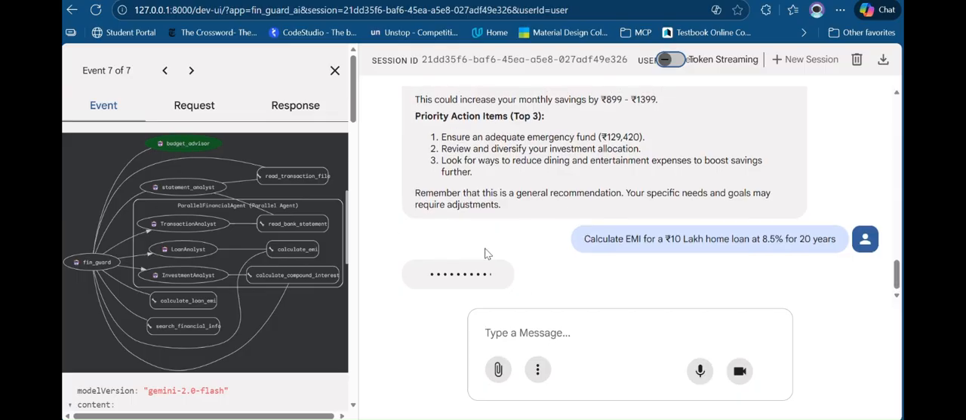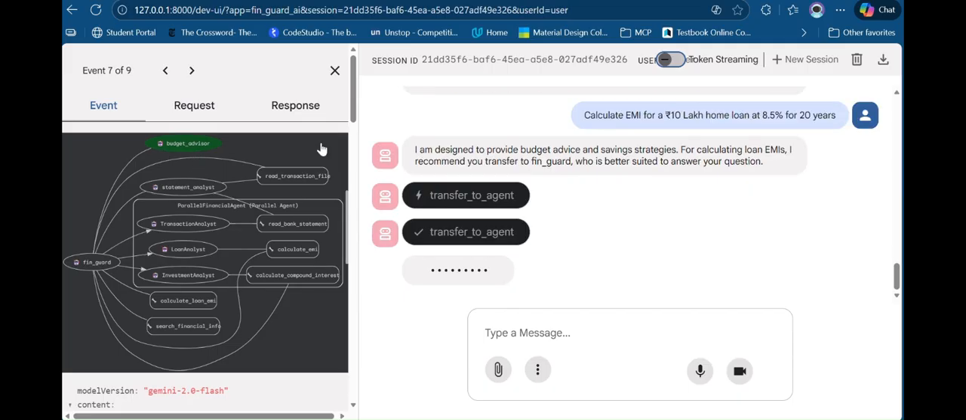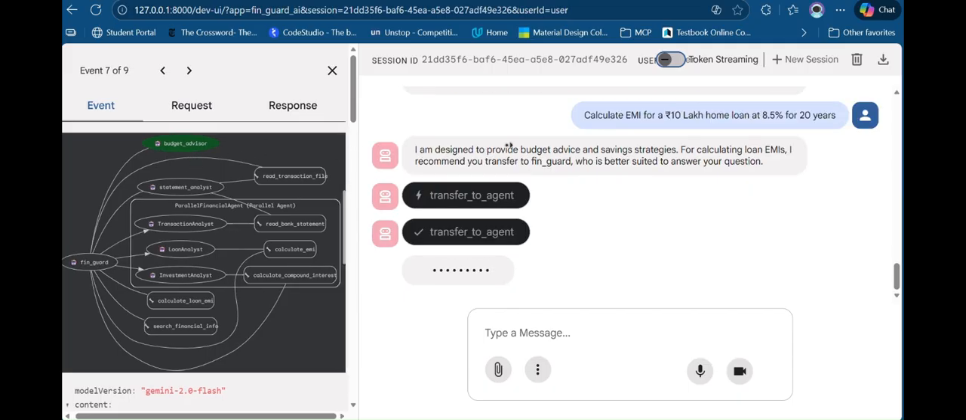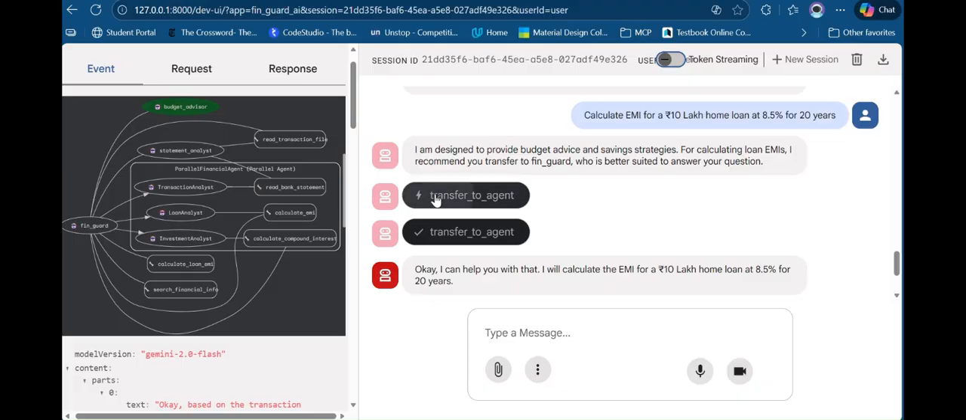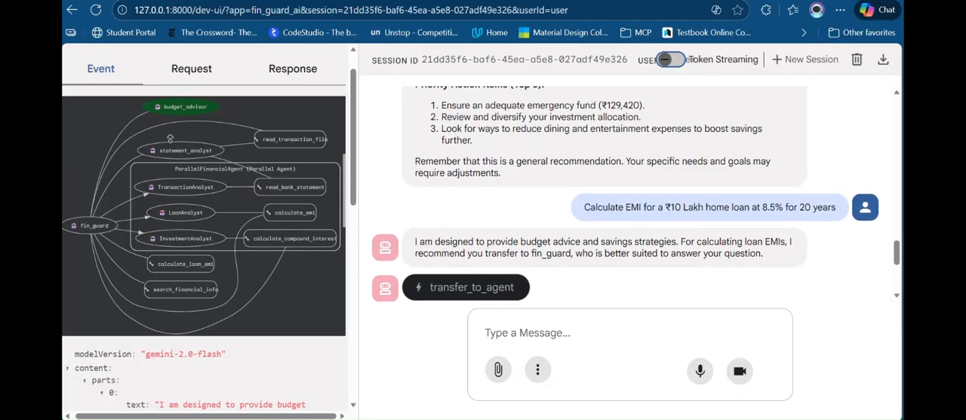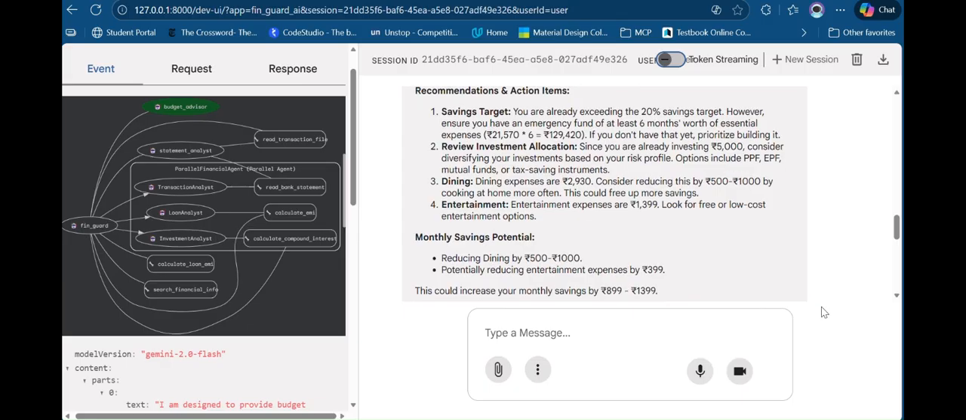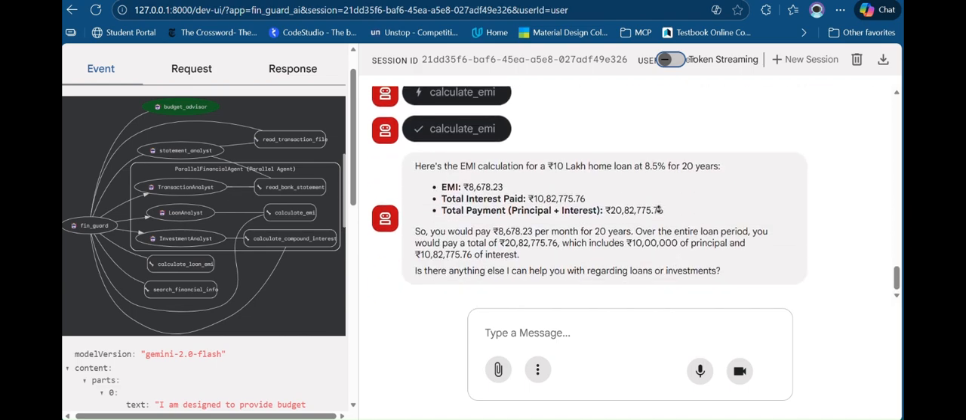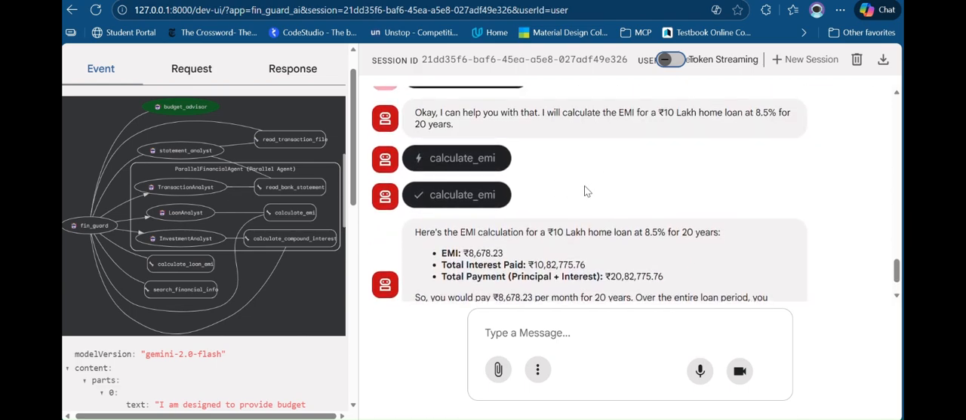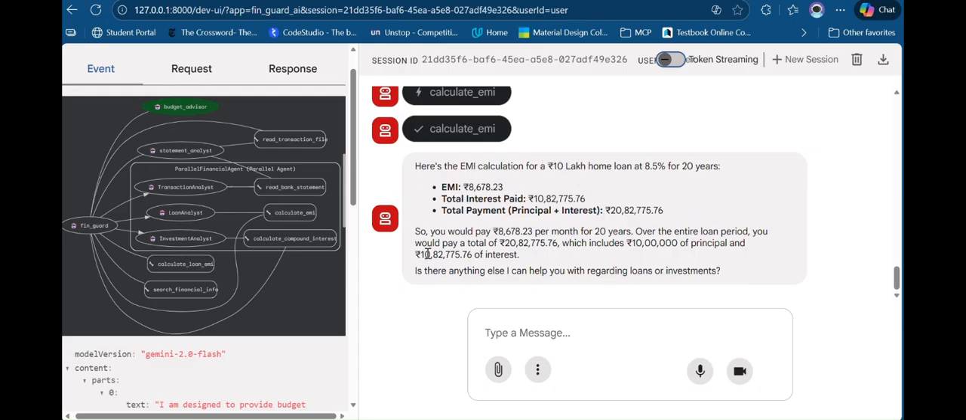If you can see, the budget agent has the last session, so it does not have the capacity to calculate the EMI. So it is transferring to the FinGuard agent, because the FinGuard agent was designed to calculate the EMI and provide other financial advice. It is calculating, and you can see it has given the final EMI, the total interest to be paid, and other things also.